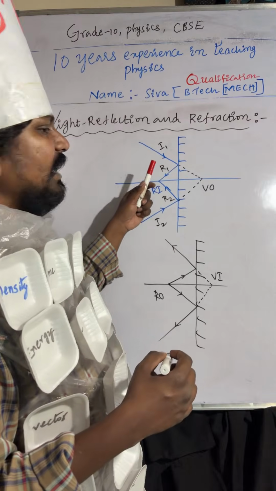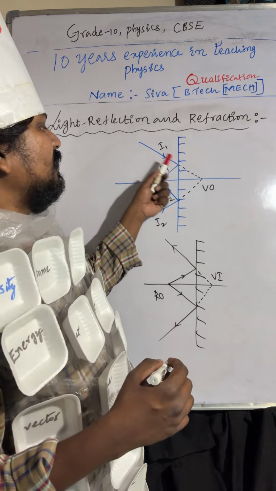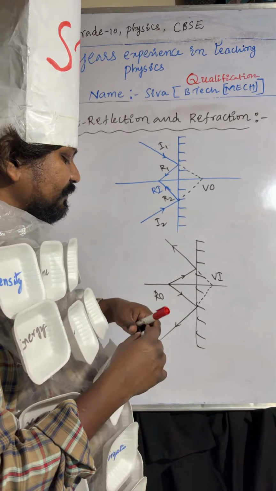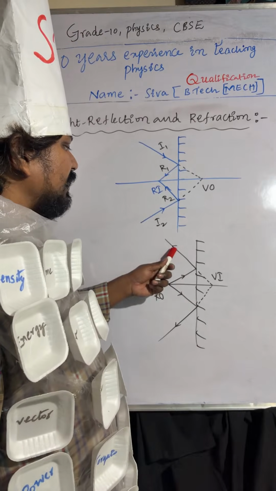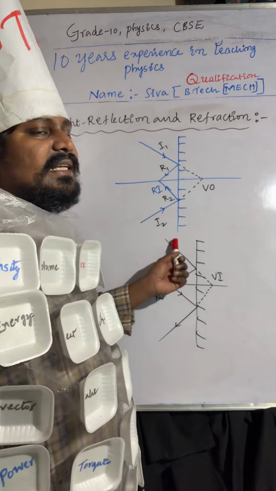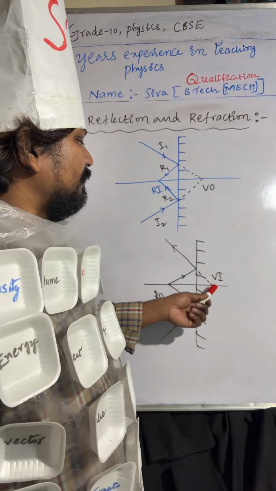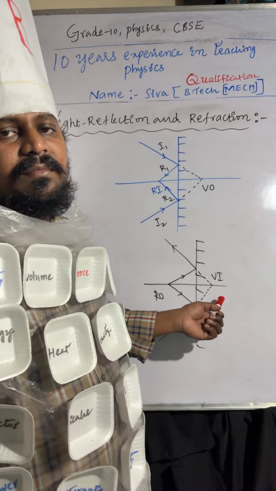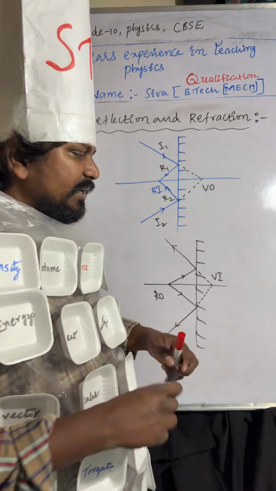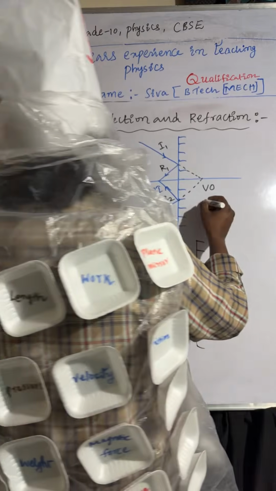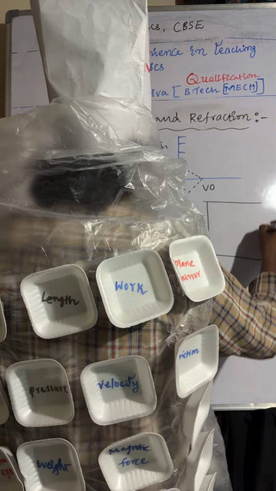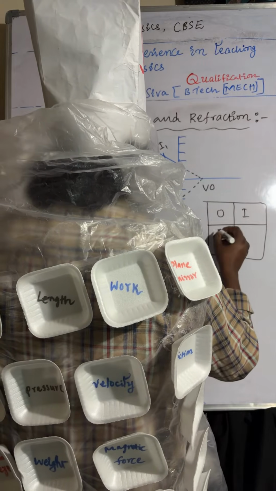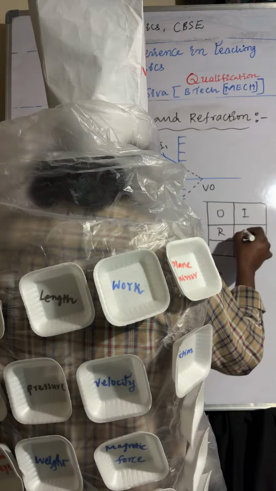So real image: directly reflected light rays are meeting. Virtual object: extended incident light rays are meeting. Here you can observe, we are extending the reflected light rays. Extended reflected light rays are meeting at one point. Their image is forming. That is a virtual image. So now you can observe, object is real, image is virtual.